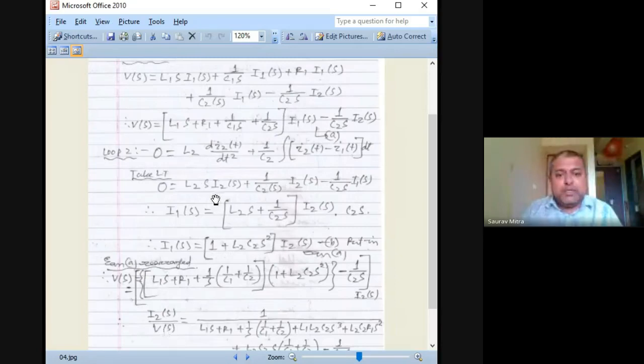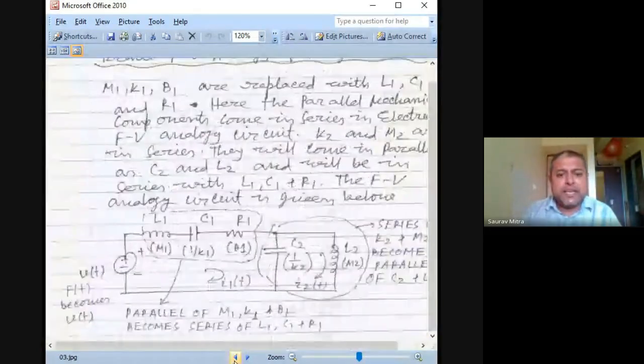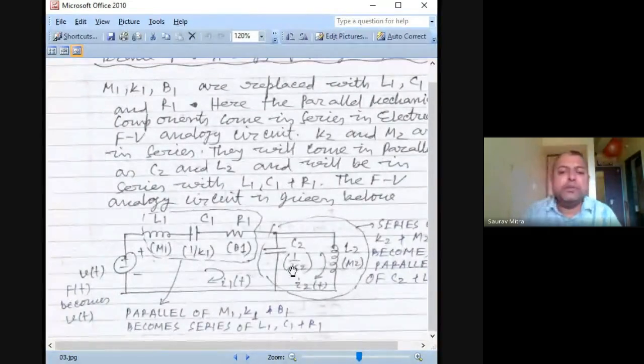Okay. So for the second loop, whenever I am showing, you can see the second loop is nothing but this voltage will be C2 into integration of I2 minus I1. So 1 by C2 into integration of I2 minus I1 dt, plus L2 into di2t by dt is equal to 0.